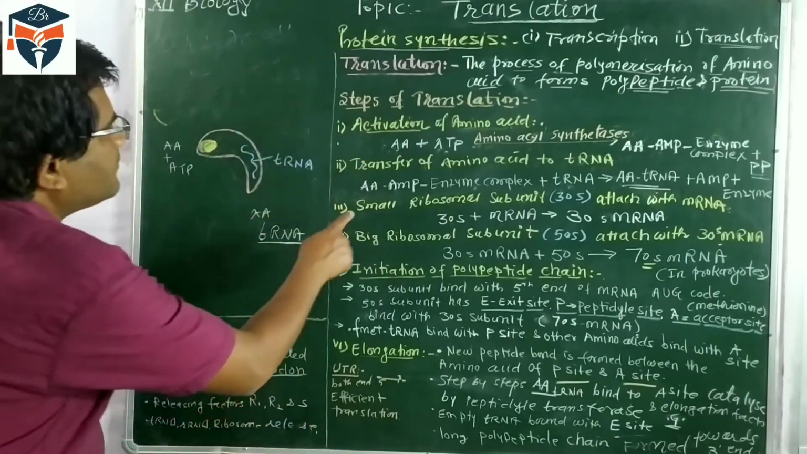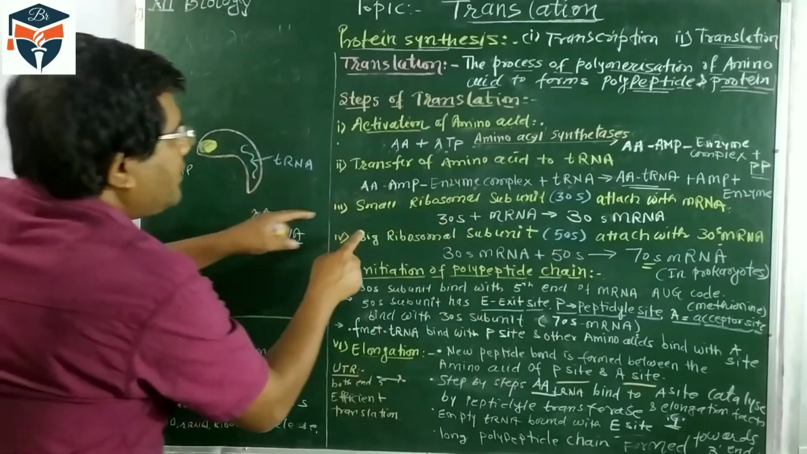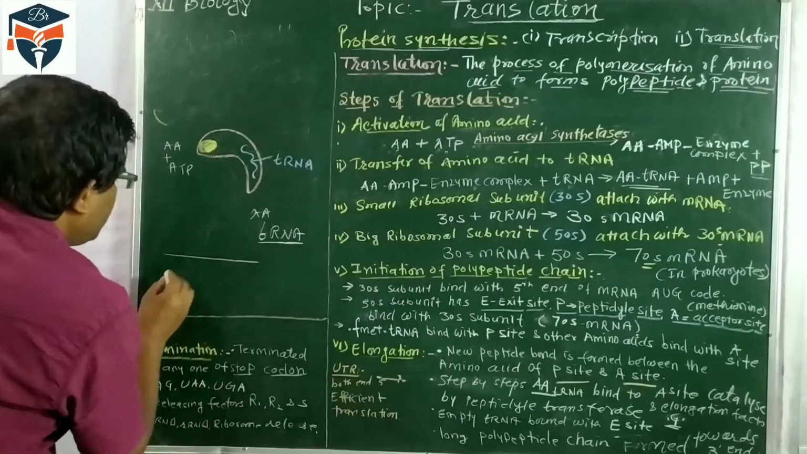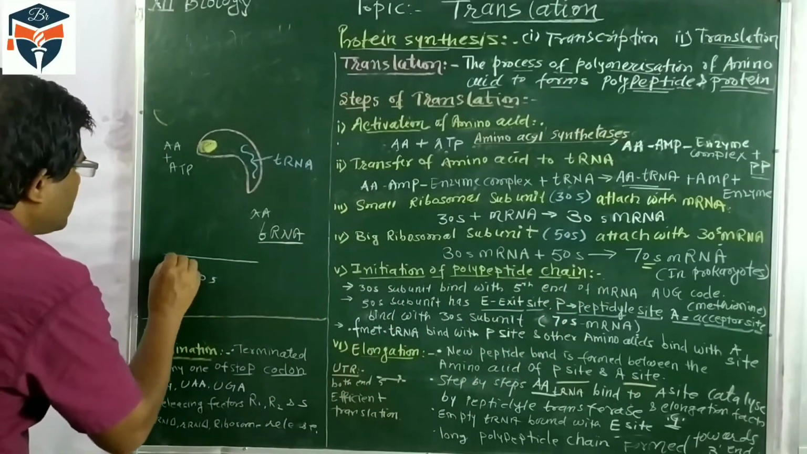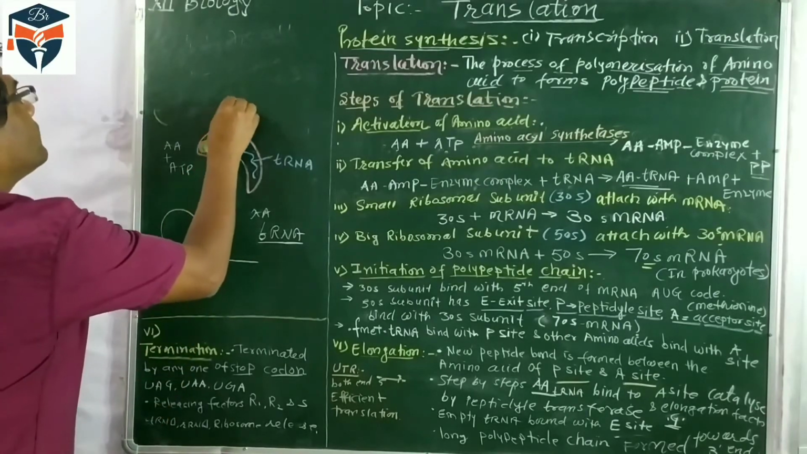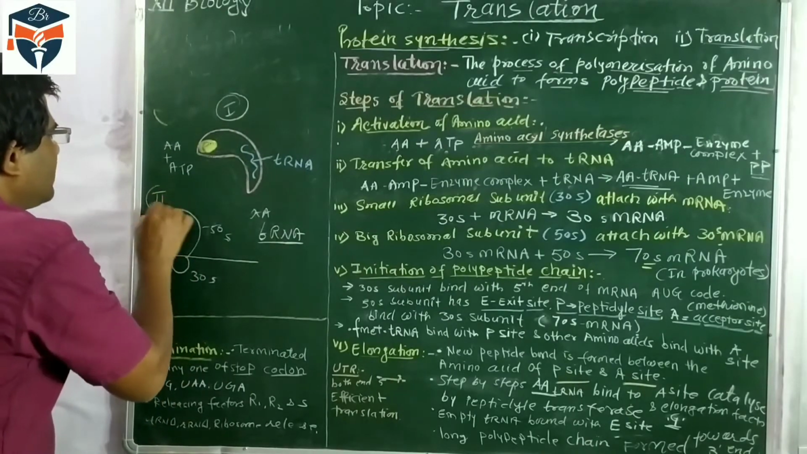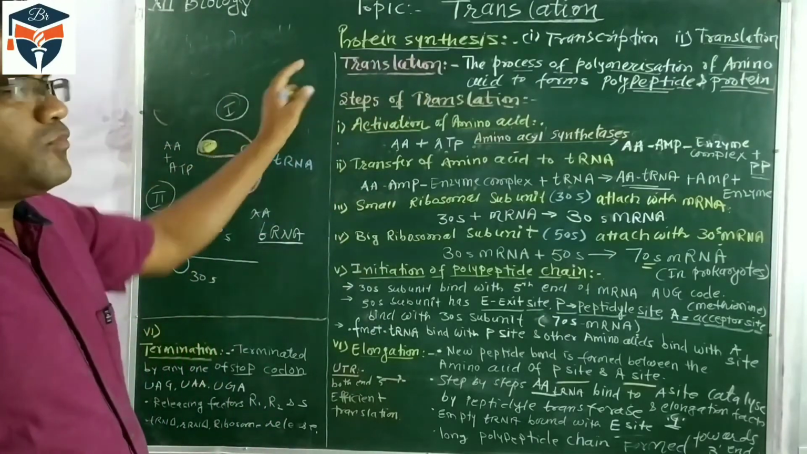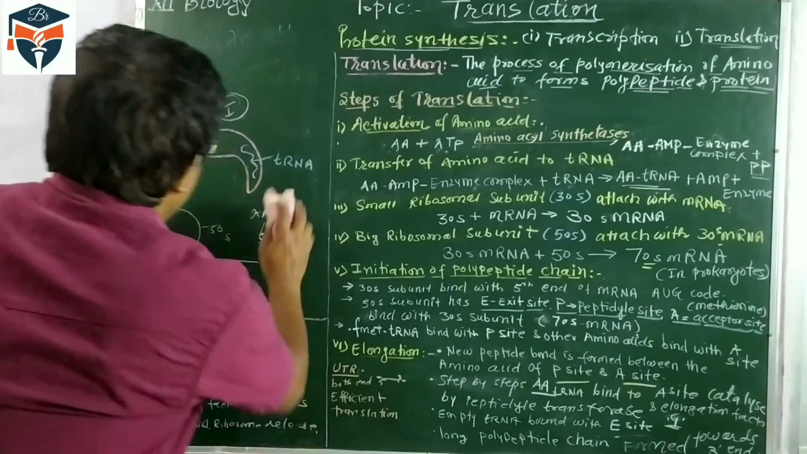And the second step is the small unit combining with mRNA, and then the 50S unit combining with it. It means in the second step, the small unit is 30S, and then the big unit is the 50S. So this is the first important step, and this is the second important step for translation. Now we have to go to the process of how this translation occurs.